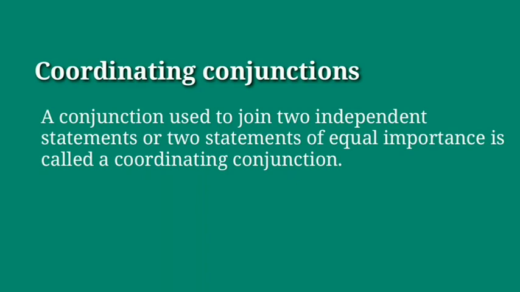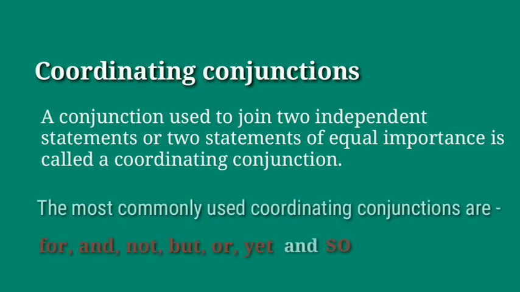So if a conjunction joins two independent statements, it is called a coordinating conjunction, because it coordinates two independent statements.